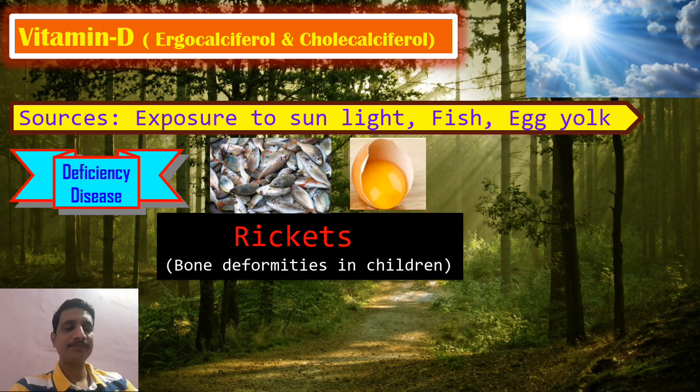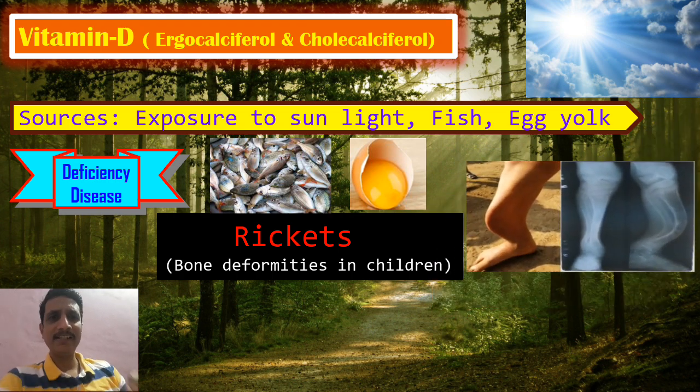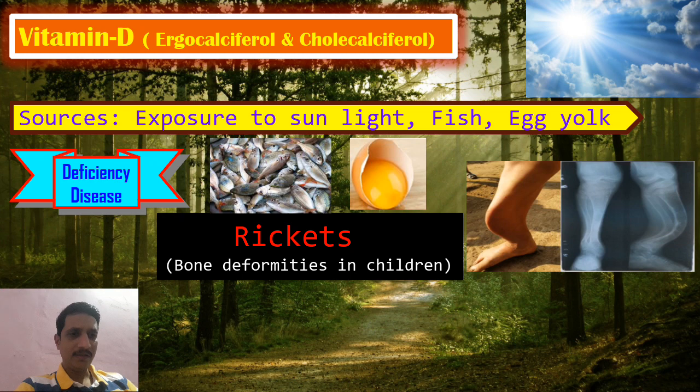Deficiency disease, rickets. Rickets is a bone deformity in children. Look at this diagram. Usually rickets is seen in small children. So there will be softening of the bones. The nature of bone should be hard, isn't it? So if there is a softening as well as a weakening of the bones due to the inadequate vitamin D,